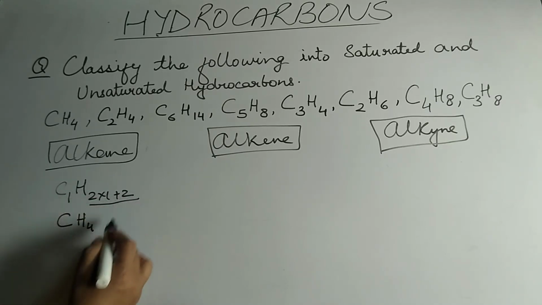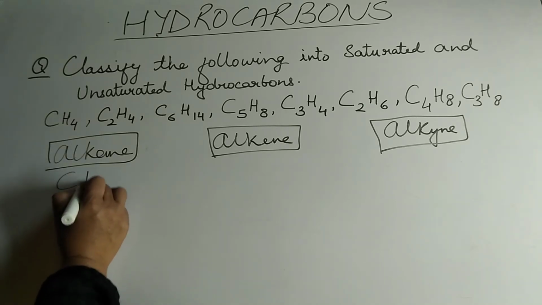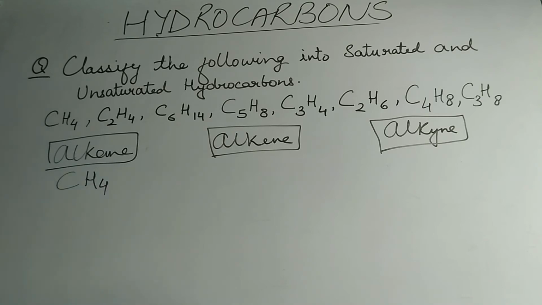So the first formula given to you, CH4, is a single bonded hydrocarbon as per the general formulas that we have studied. So it should fall under this category, CH4.